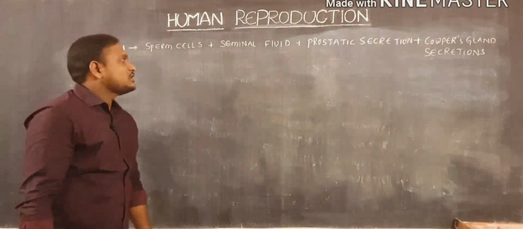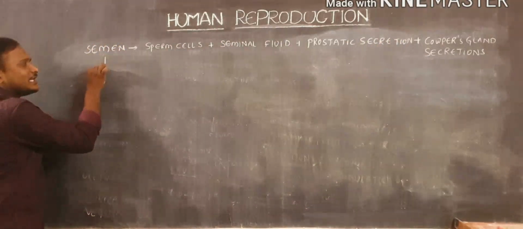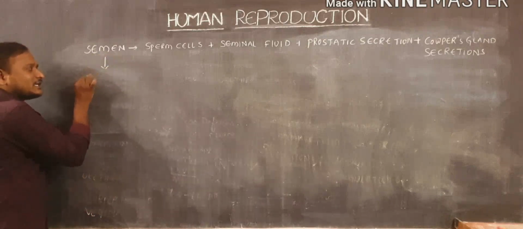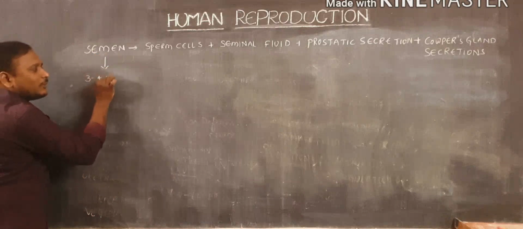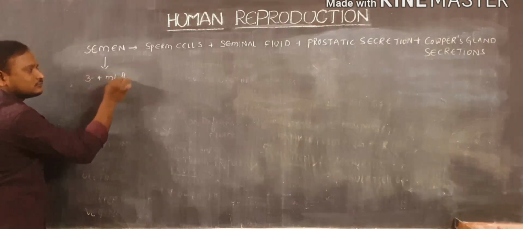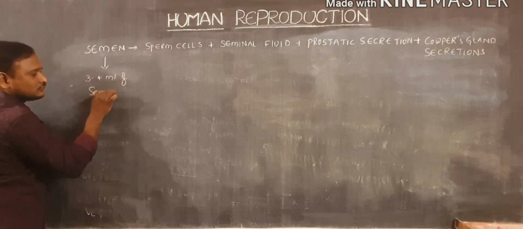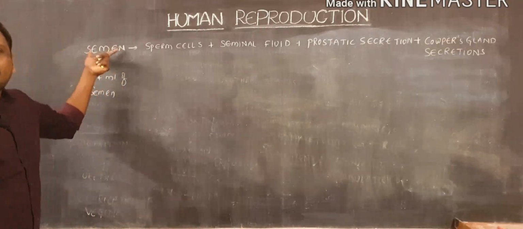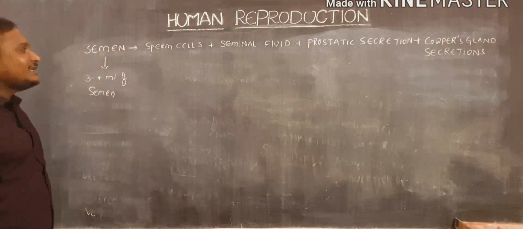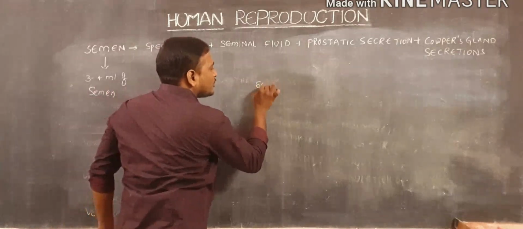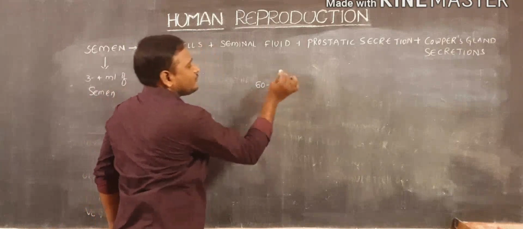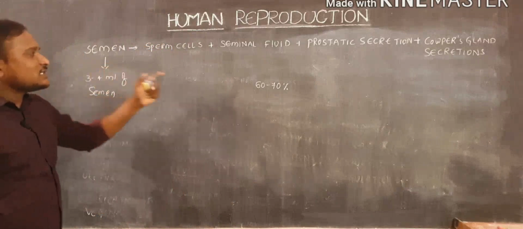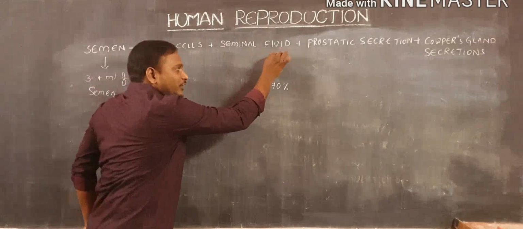And in this case, generally, in a single ejaculation, one person can ejaculate 3 to 4 ml of semen. Three to 4 ml of semen will be ejaculated by one person in a single ejaculation. In that, the seminal fluid generally occupies 60 to 70%. In the total semen which is ejaculated outside, 60 to 70% of the fluid is seminal fluid.